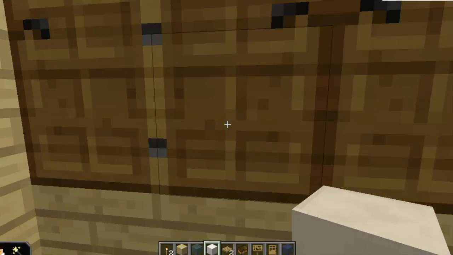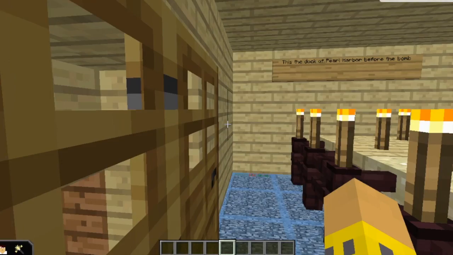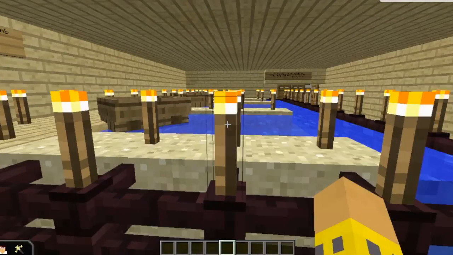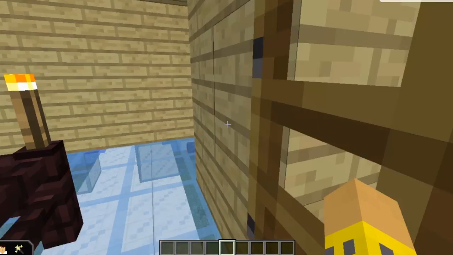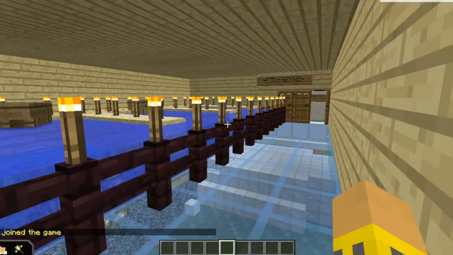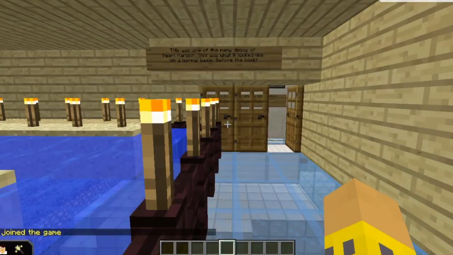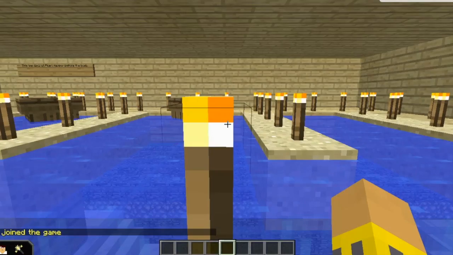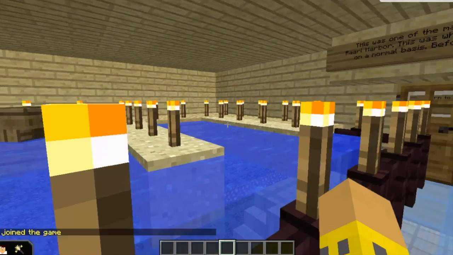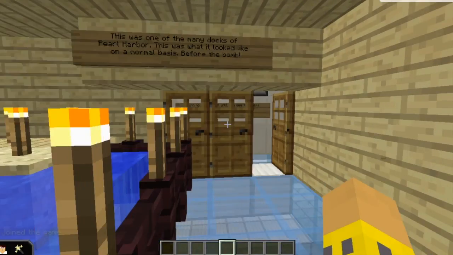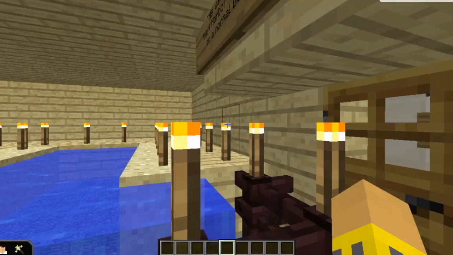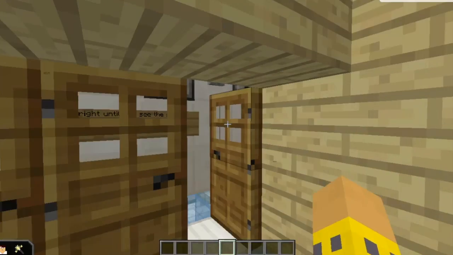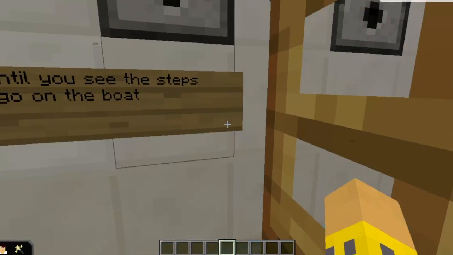Now to Jaden. This is the dock of Pearl Harbor before the bomb. Before 8 a.m. on December 7, 1941, hundreds of Japanese fighter planes attacked the American naval base at Pearl Harbor near Honolulu, Hawaii. This was one of the many docks on Pearl Harbor. This is what it looked like on a normal basis before the bomb.